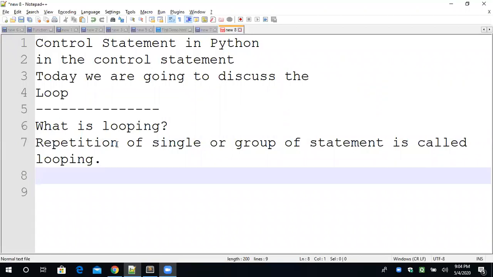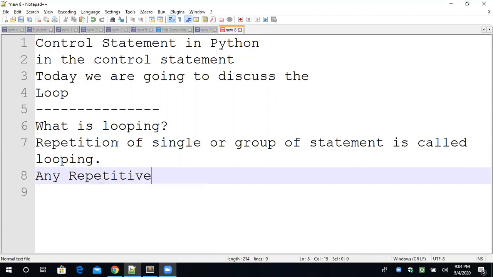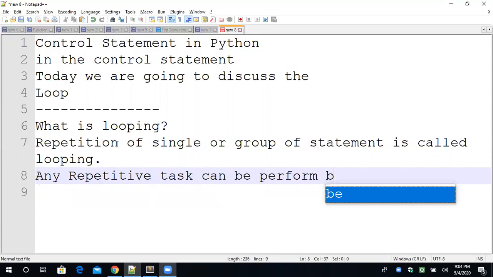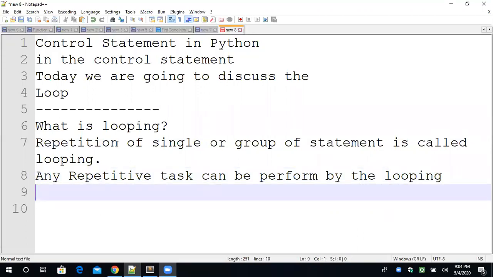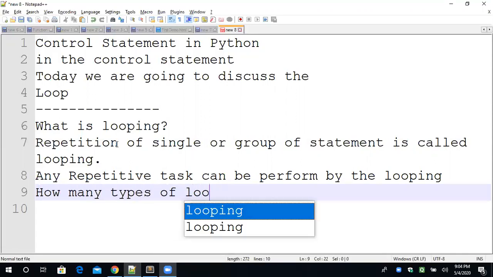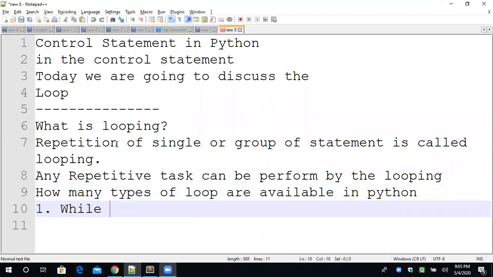Okay, any task can be performed by the loop. Understand? By the looping. Okay, fine. So how many types of loops are available in Python? The loop definition is clear to everyone. Now, how many types of loop are in Python? Okay, number one, while loop.